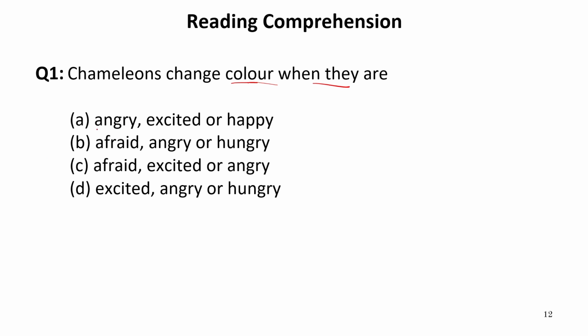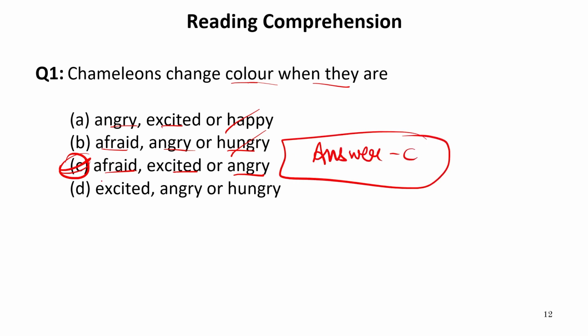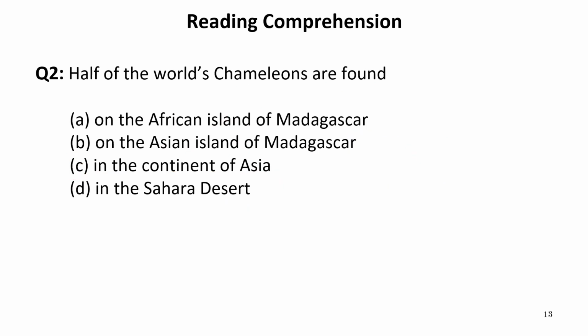That is, in the first one we have been given angry, excited or happy, but angry and excited, 2 words are correct but not happy. Afraid, angry or hungry, again hungry isn't correct. Afraid, excited or angry, yes, this is the requirement. So our answer is C, which is absolutely correct. So our answer is C, of course. Now let us move to the last option, excited, angry or hungry. Again, hungry is incorrect. Now let us move to the next question.